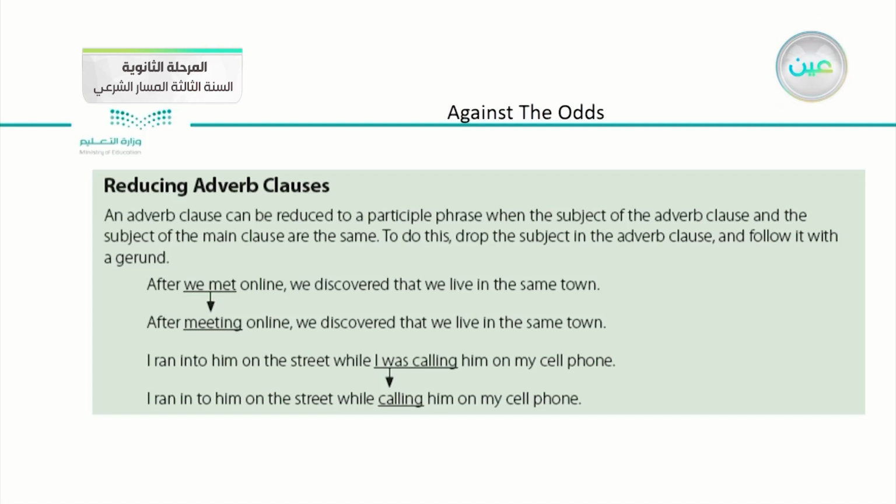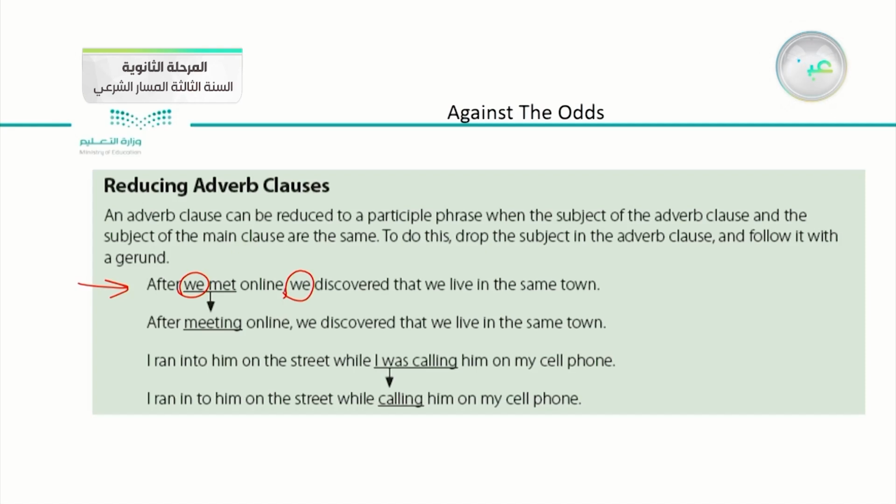As you can see here in the first sentence, after we met online, we have the word we, then comma, we discovered that we live in the same town. We use the word we one more time. We are trying to reduce the adverb clause to make the sentence shorter and also meaningful.